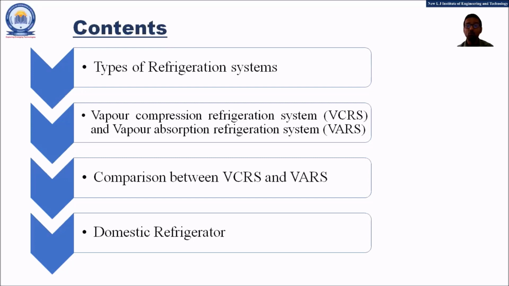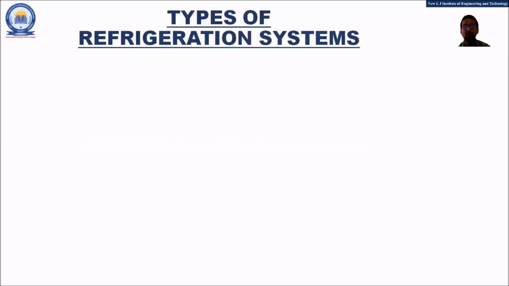After understanding both these concepts of VCRS and VARS, we will be understanding the comparison between the VCRS and the VARS. And the last topic of this session will be the domestic refrigerator. So friends, let us start with today's session.